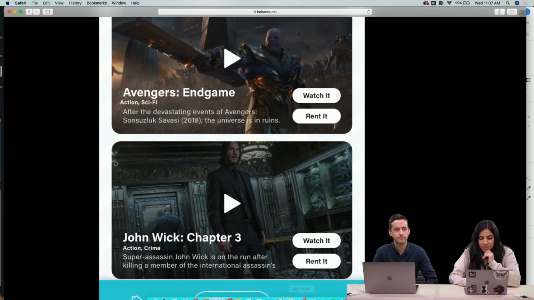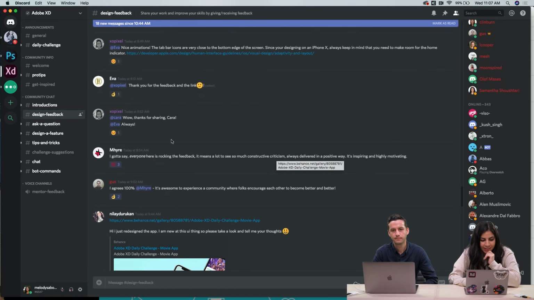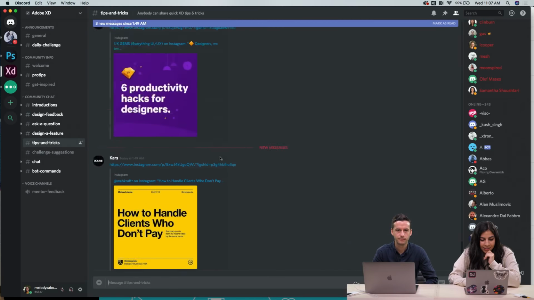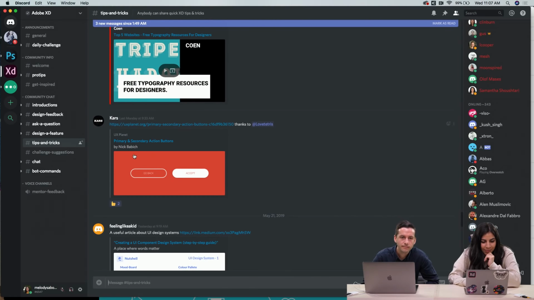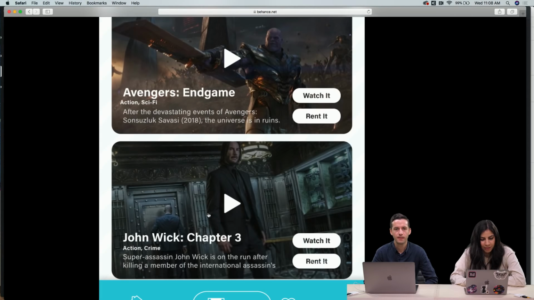I think someone posted in Discord something, I think it was here, about primary and secondary action buttons. I think Cars has been great in the Discord, by the way, posting a lot of tips. This is an article where it kind of helps you design secondary and primary buttons. So maybe something like this would be good in this instance.